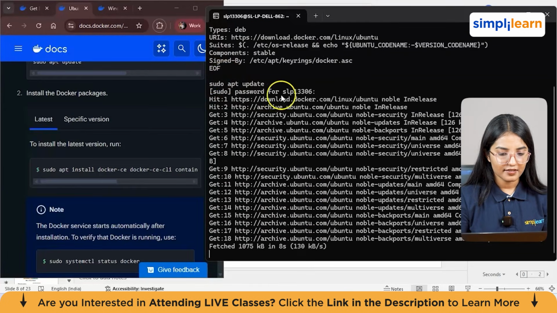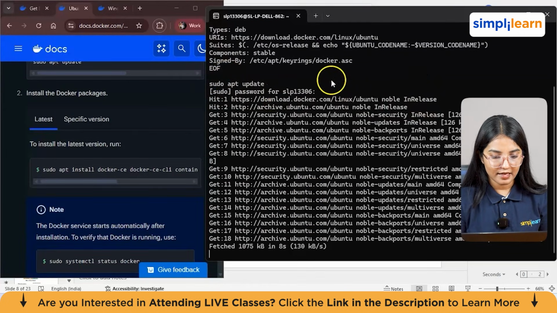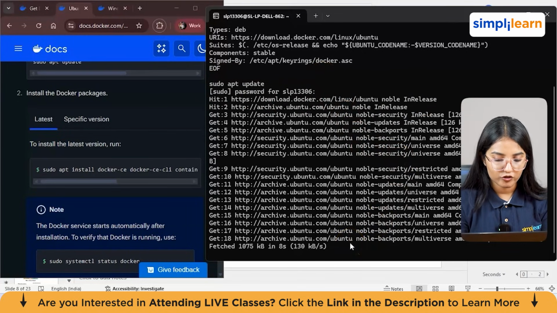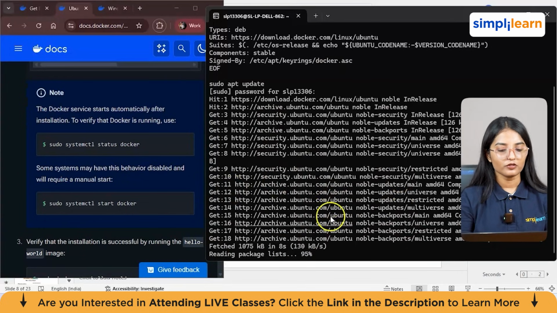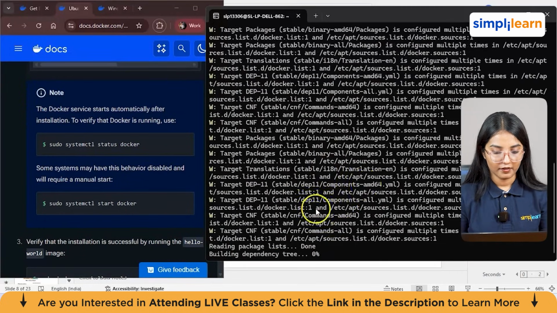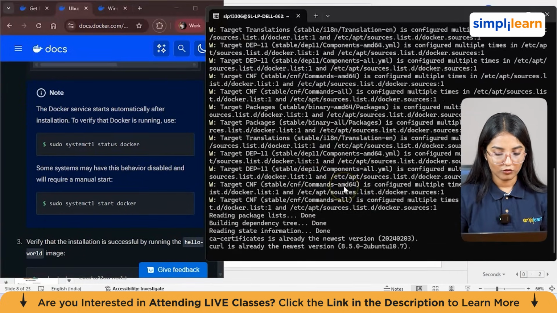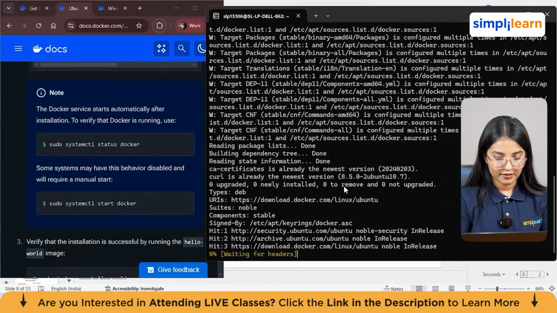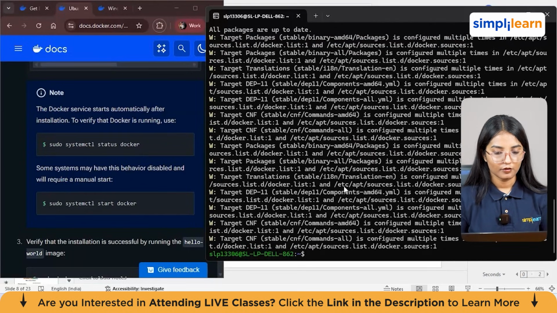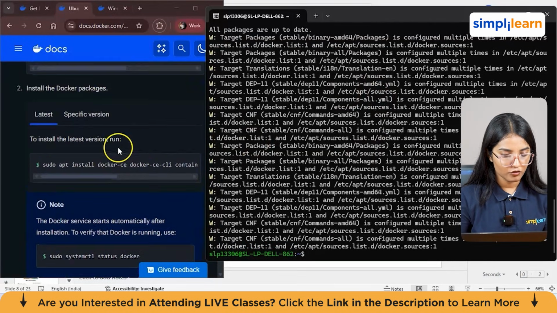So as you can see, it says HTTP download Docker Linux and security Ubuntu. So it's actually installing all the packages and components needed for Docker. It's taking a bit of time to install it. We'll just wait for a few seconds. Yeah, so now as you can see, it is almost installing everything. It says curl is already the newest version here. All right, components table. Okay. So as you can see, all the packages have been installed from here.